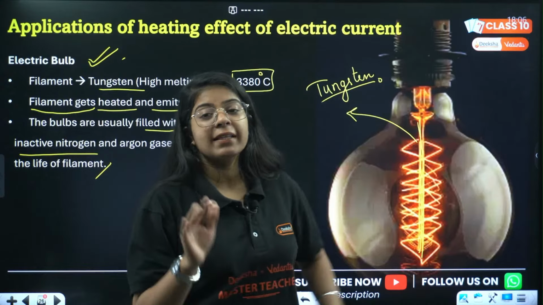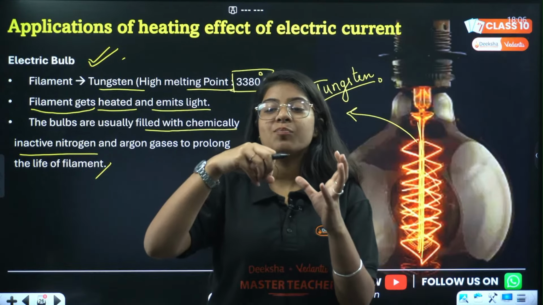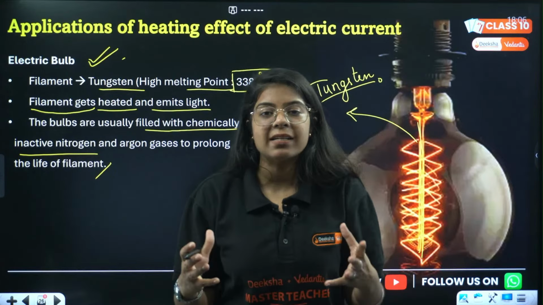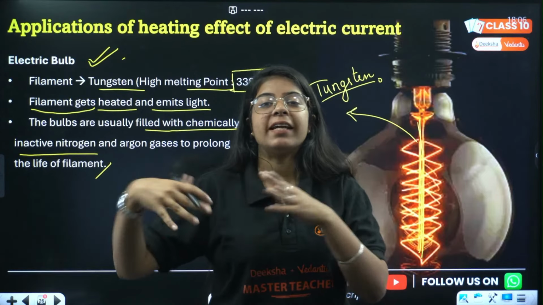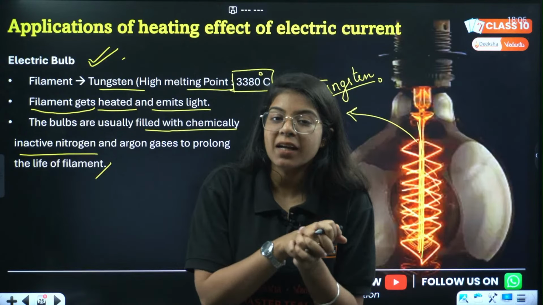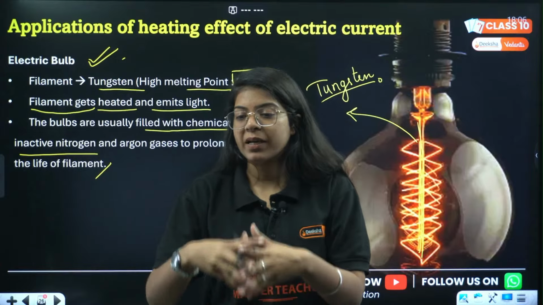तो क्या करते हैं? Inside that glass bulb we fill nitrogen and argon, because they are inert gases. That means no element will react with them, or they won't react with any element. So they will protect the tungsten from getting corroded, from getting rusted.